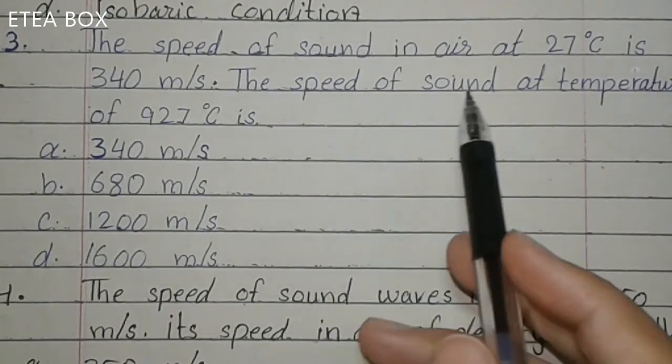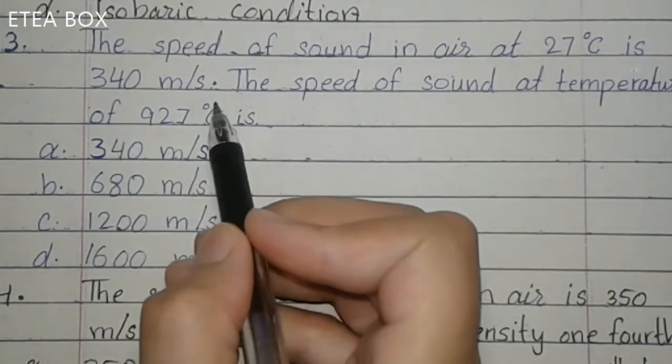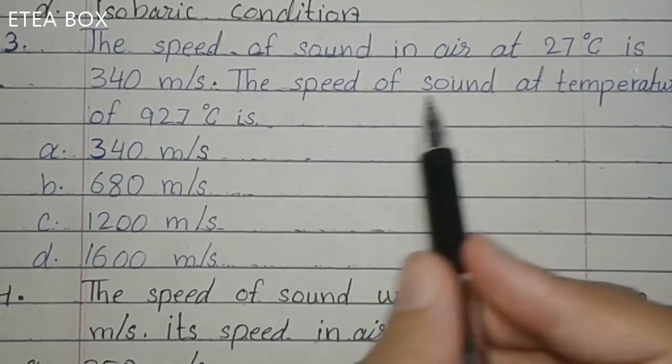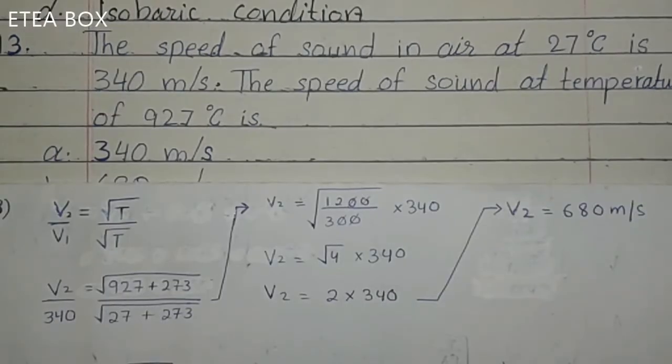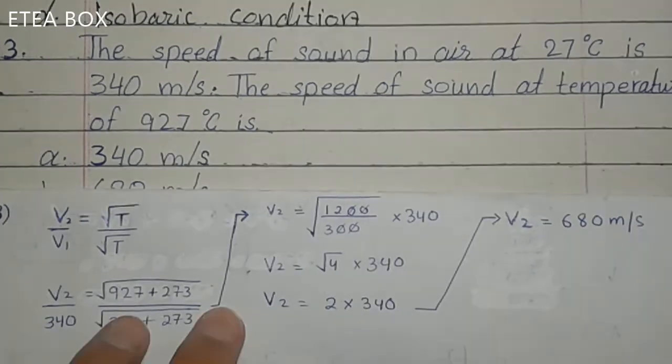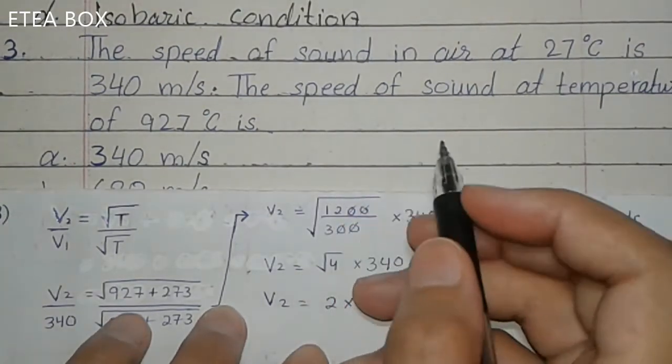13. The speed of sound in air at 27 degrees C is 340 meter per second. The speed of sound at a temperature of 927 degrees C is? Now look here. We know that speed is directly proportional to the temperature. First, we know that sound is a longitudinal wave.